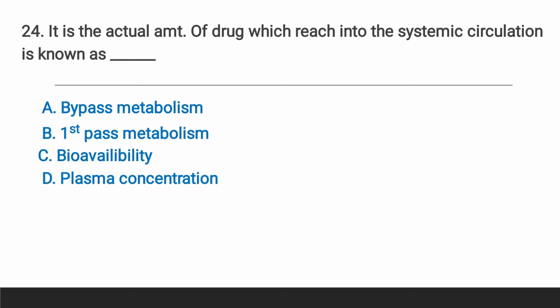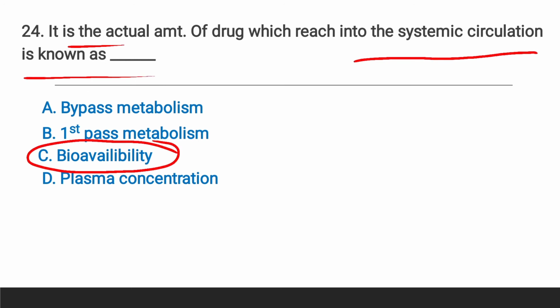Next, question number 24, the actual amount of drug which reaches the systemic circulation is known as, here the option C, bioavailability. As you know, bioavailability means what amount of drug reaches the systemic circulation to produce the pharmacological effect.